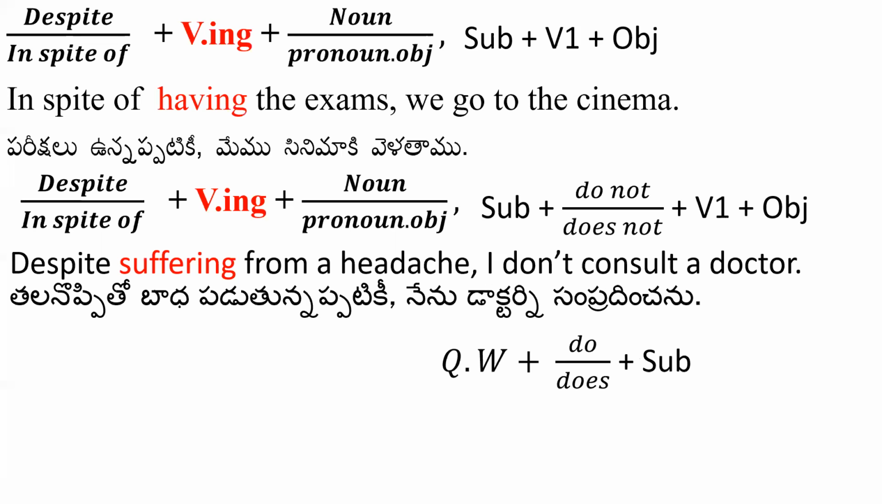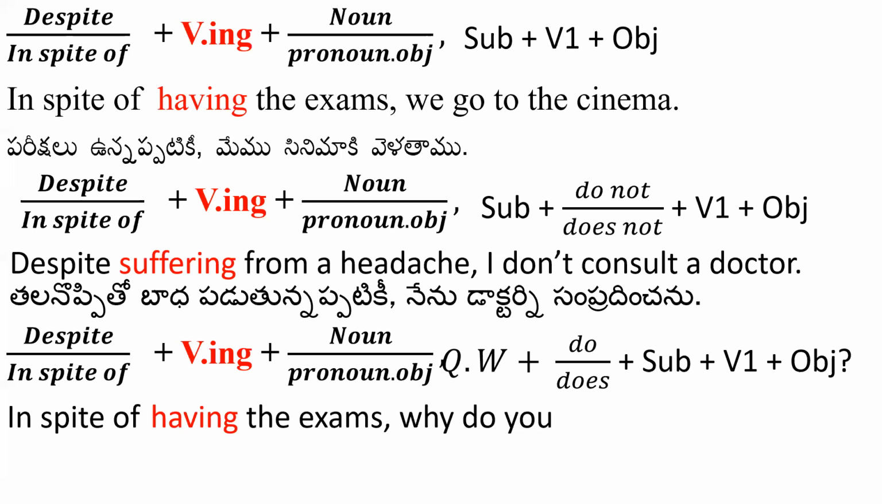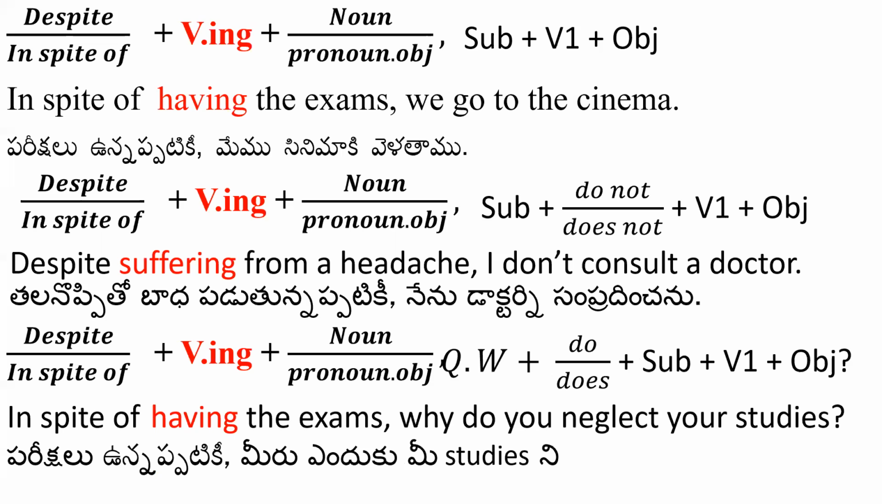Next, the question is: question word plus do/does plus subject plus verb first form plus object. For that we have to add despite or in spite of plus verb plus ing form plus noun or pronoun under object case. Example: in spite of having the exams, why do you neglect your studies?